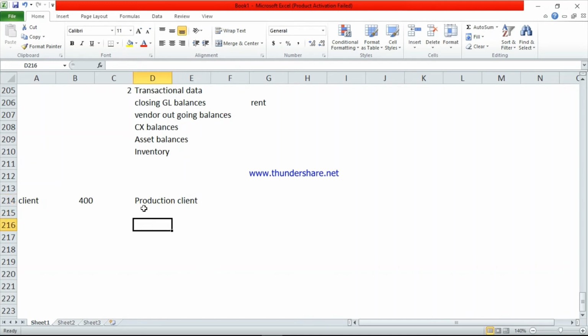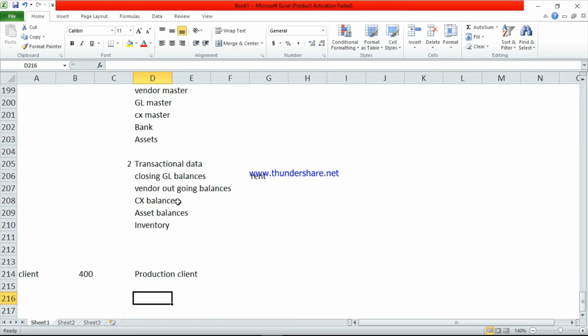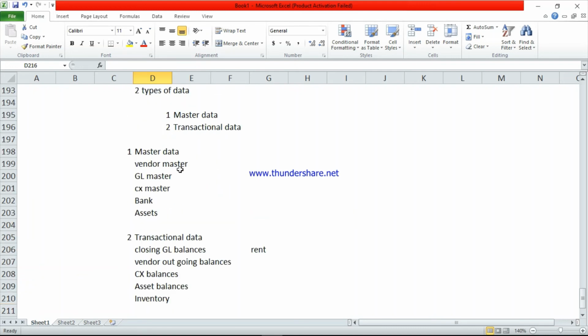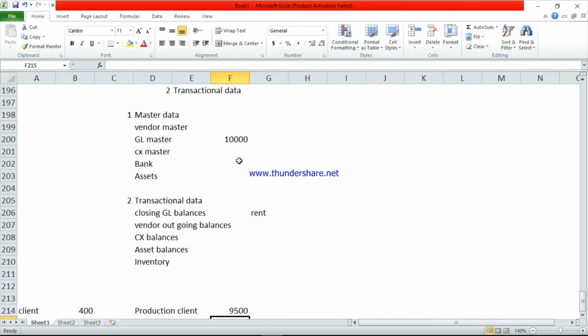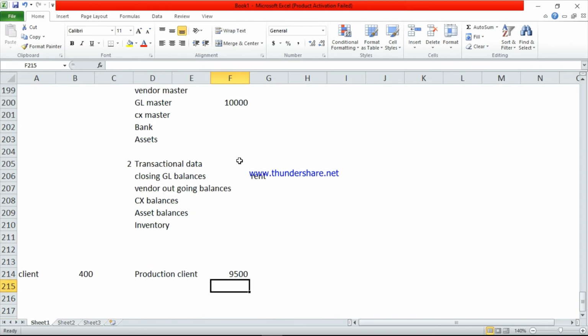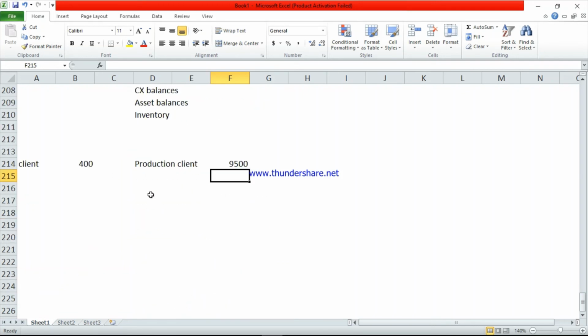In this production server, see here, whatever data is uploaded in the pre-production client will be used after filtration. After filtration means, suppose for GL master, there are 10,000 GLs. In the previous company they were using 10,000 GLs, but here they did a filter. They need only 9,500 GLs, so they have to remove 500 GLs, which they are not using. So production client means after filtering the data they will upload the final data.